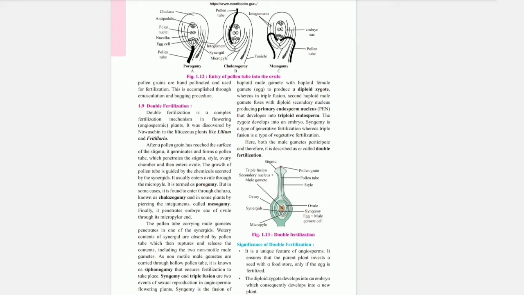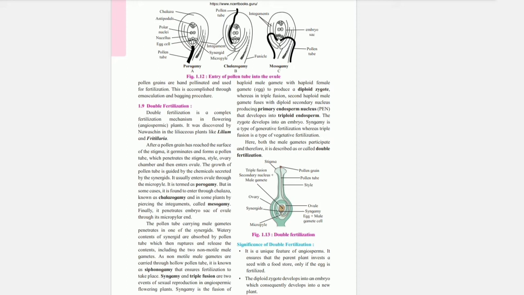Double fertilization. Double fertilization is a complex fertilization mechanism in flowering plants. It was discovered by Nawaschin in liliaceous plants like Lilium and Fritillaria. After a pollen grain has reached the surface of the stigma, it germinates and forms a pollen tube which penetrates the stigma, style, ovary chamber and then enters the ovule. The growth of the pollen tube is guided by the chemicals secreted by the synergids. It usually enters the ovule through the micropyle.